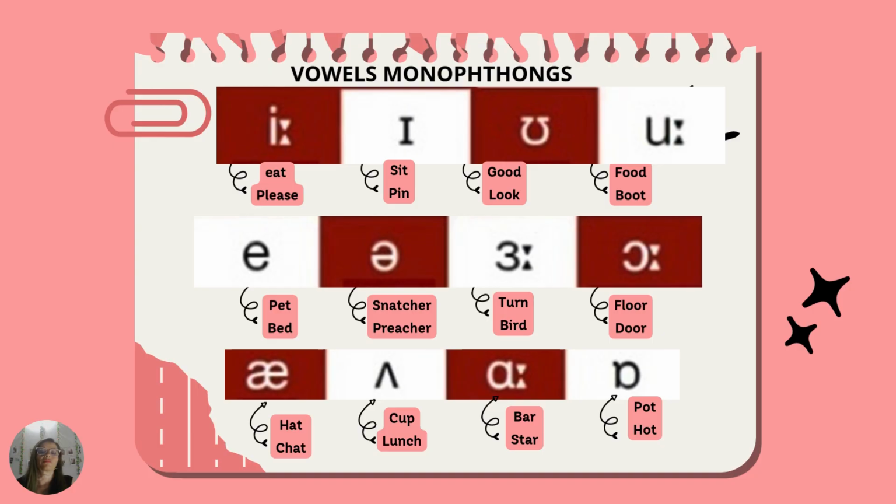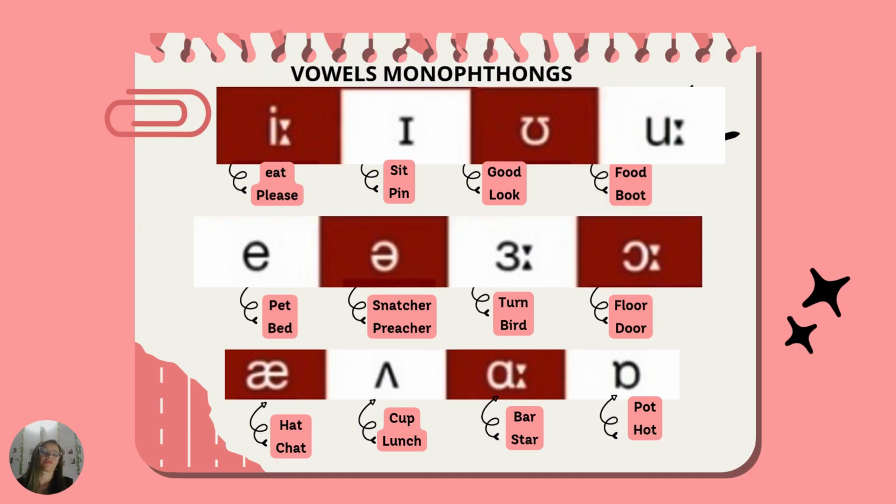Next sound. U. This sound occurs in the words food, boot. For example, the food is delicious, or the boot is too big. Next sound. A. This sound occurs in the words pet, bed. For example, my pet is cute, or she is in the bed.